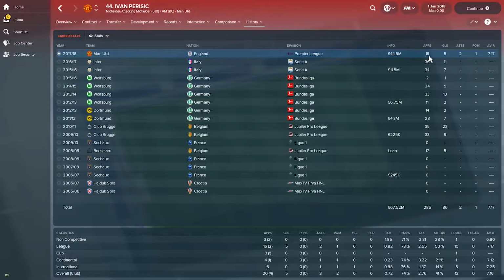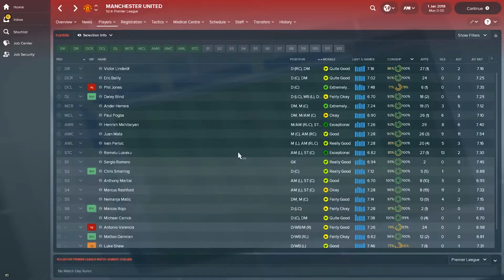So he has played in 18 games in the Premier League, scoring 5 goals, 2 assists, one Player of the Match award with an average of 7.17, which is quite lovely, I think. We see that he has one sub appearance in the Cups and 5 appearances total in the Champions League with a total average rating of 7.16, which is quite nice, to be honest, for a newcomer in a tough league as the Premier League. But Perisic is a traveled footballer, so I actually didn't have any concerns about that.